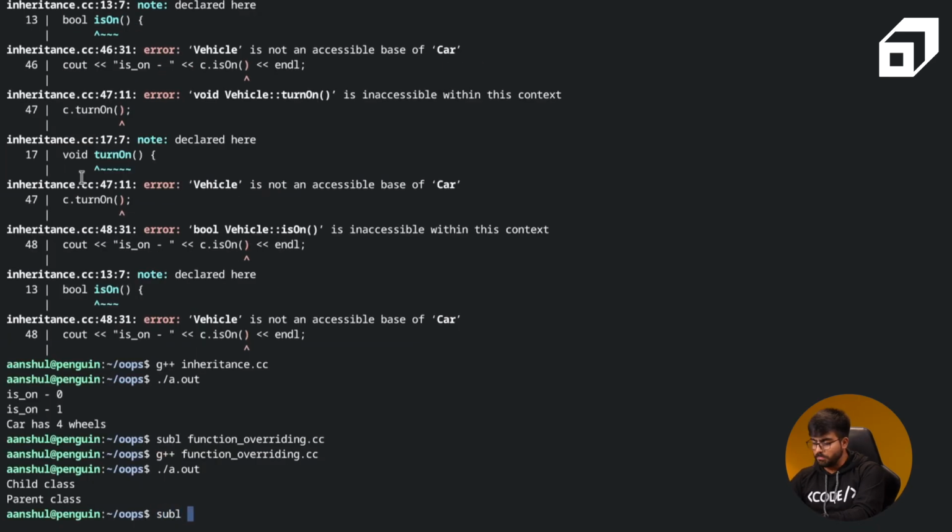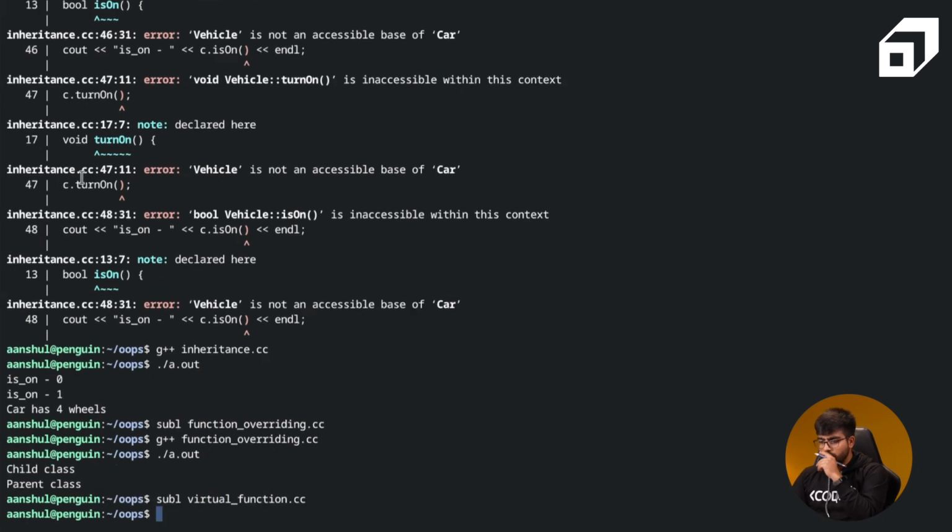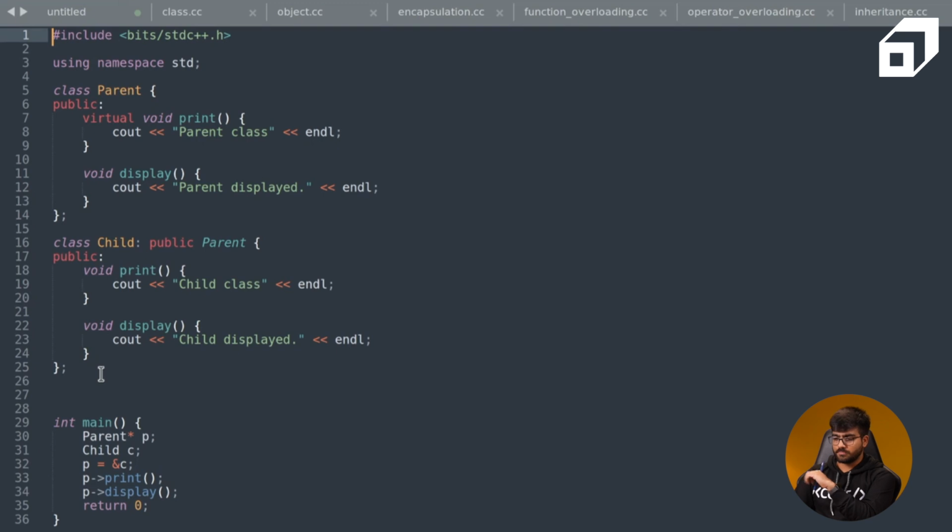So let's just open the code for virtual functions. And if you notice, it's a similar kind of definition. We have a parent class, and the child class inherits from the parent class, and it is a public inheritance. Now there are two methods, print and display, in the parent class, both of which are overridden in the child class.